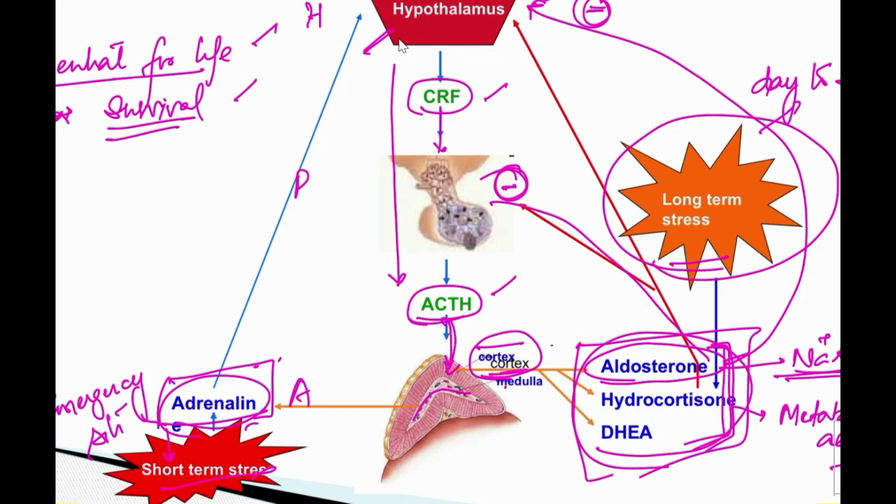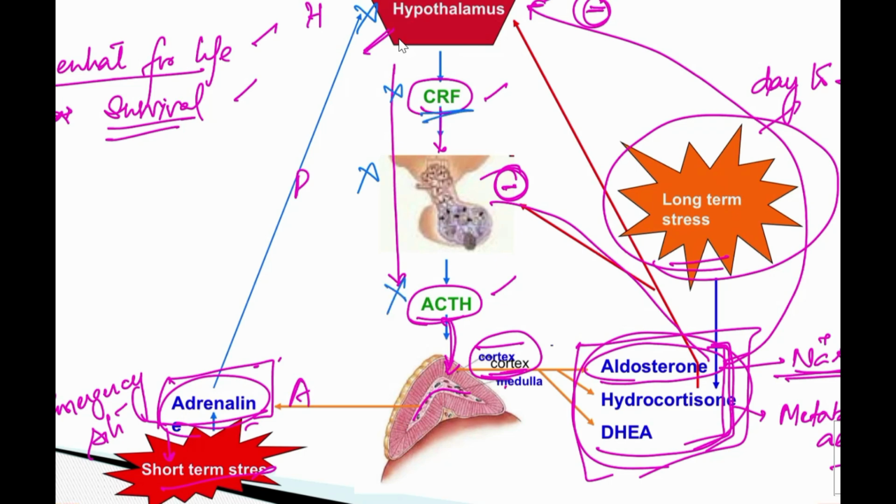Now suppression. What happens if this axis gets suppressed? What do you mean by suppression of this axis? Okay, when will the axis be suppressed? Axis suppression means this is also suppressed. This is not working, this is not working, meaning there is no release of corticotropin releasing hormone from the hypothalamus, no release of adrenocorticotropic hormone.